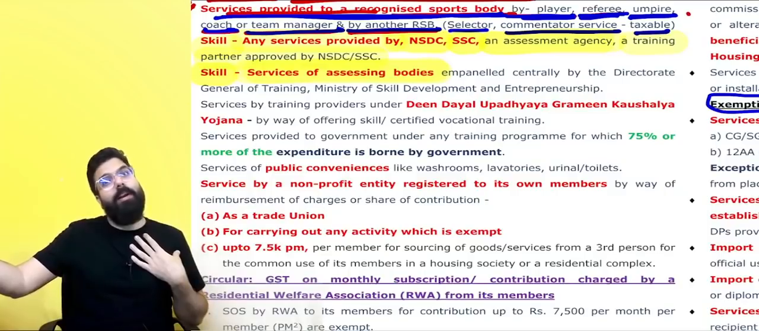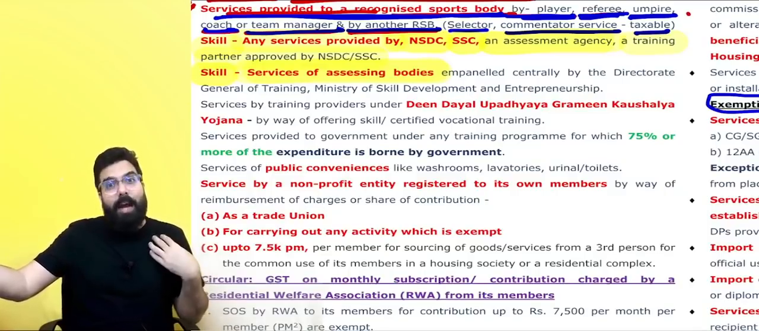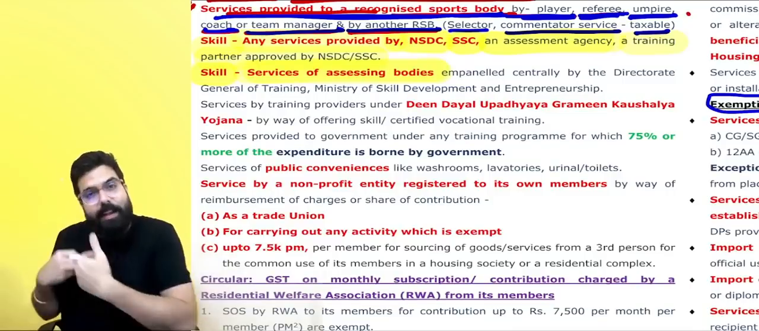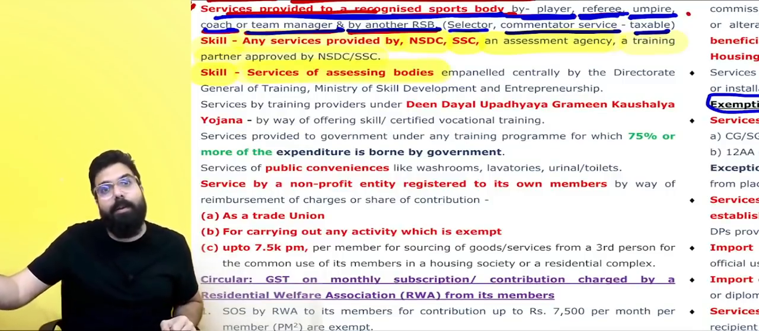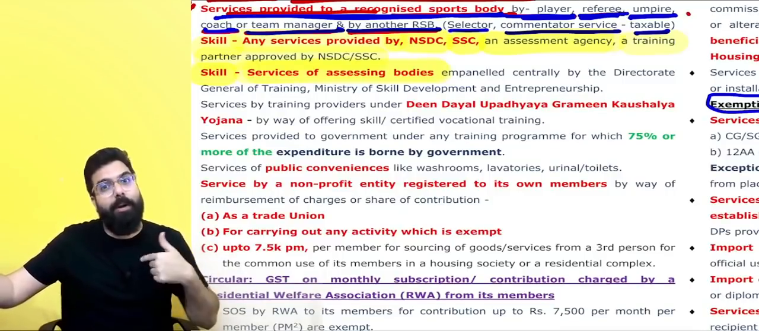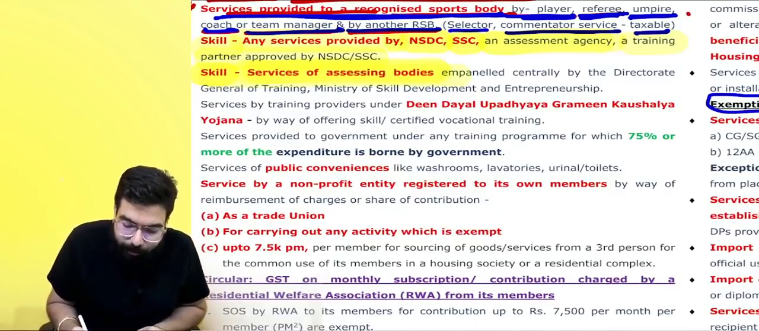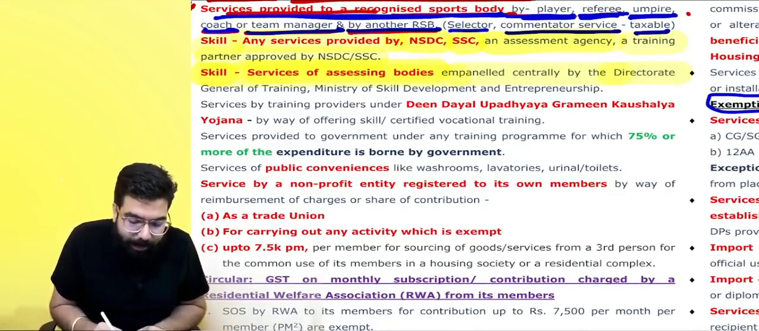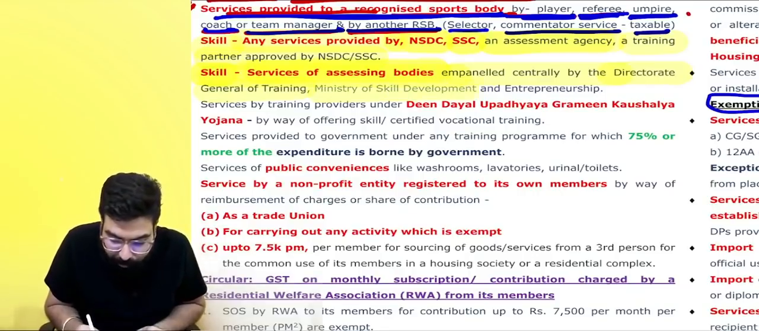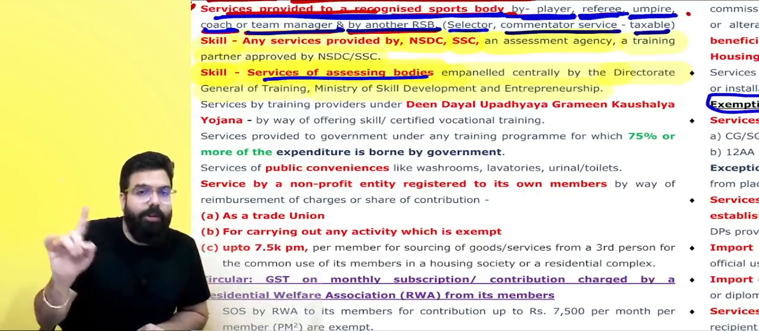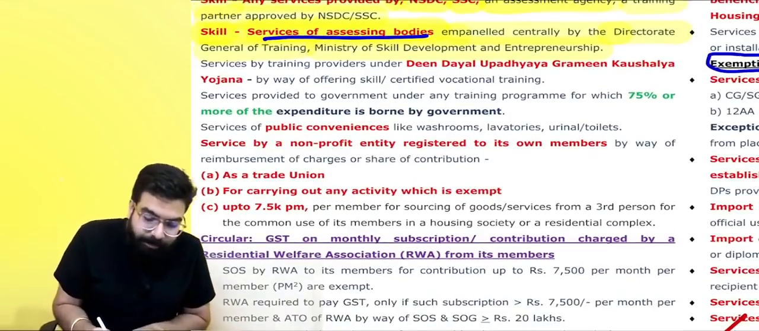So I have learned everything relating to plumbing. Now I need a certificate, so I have to go to the assessment agency, who will assess me and then give me a certificate. The assessment agency will charge an amount for assessing my skill, but will not charge any GST. Services of an assessing body empaneled centrally by the Directorate General of Training, Ministry of Skill Development and Entrepreneurship, also will not attract any GST.